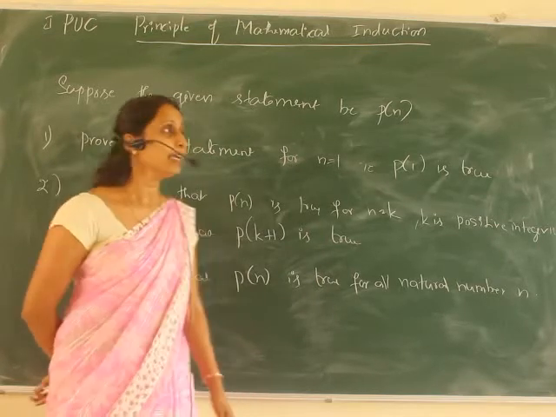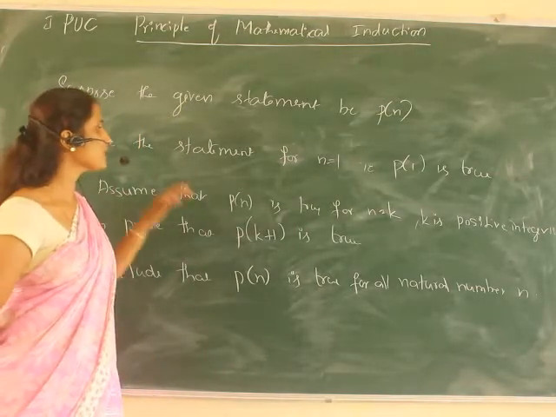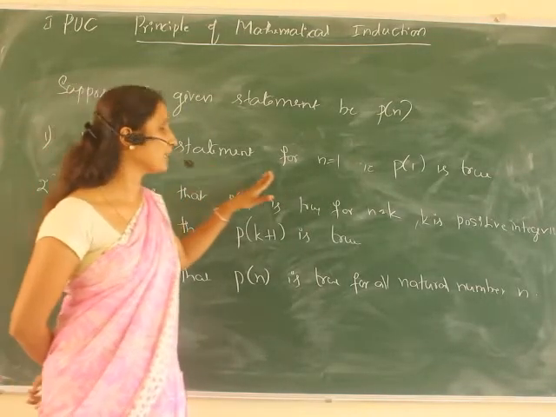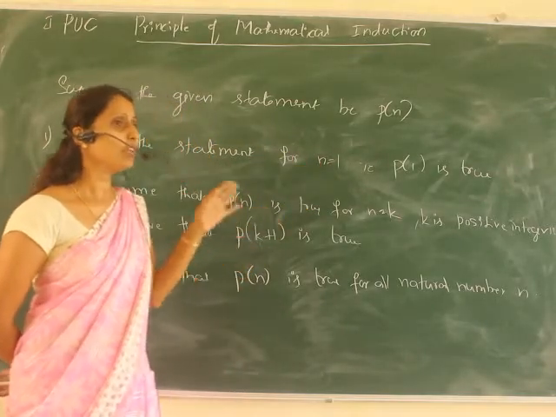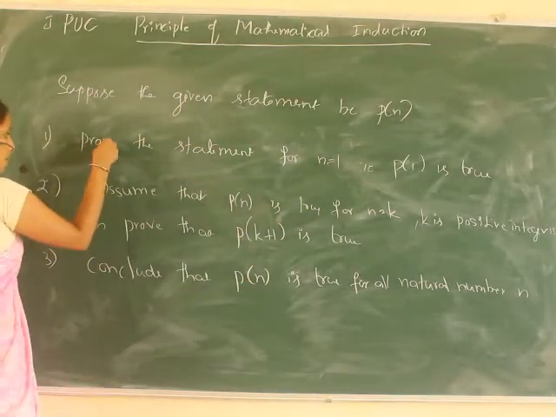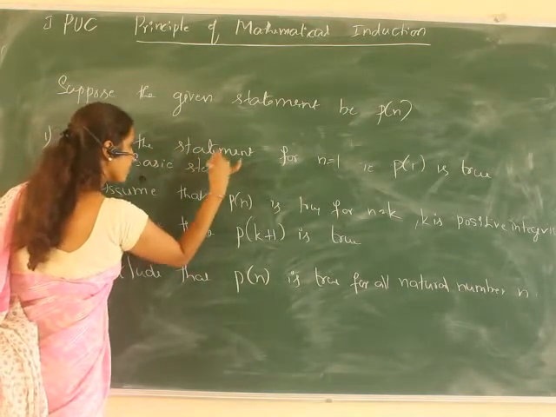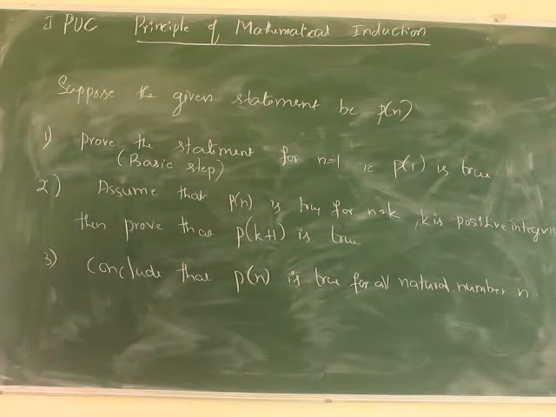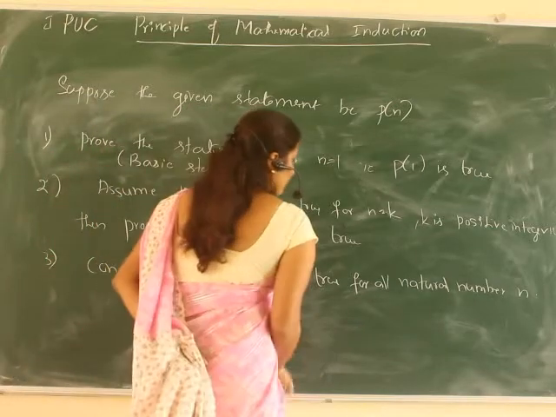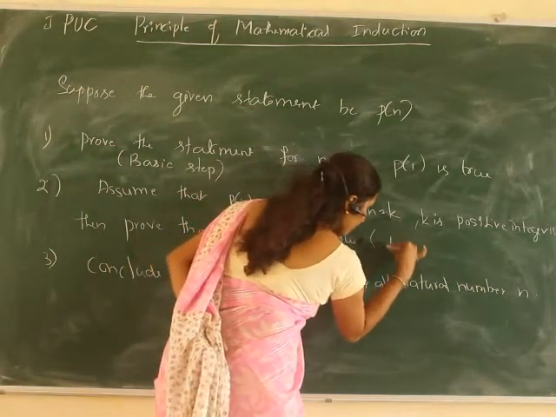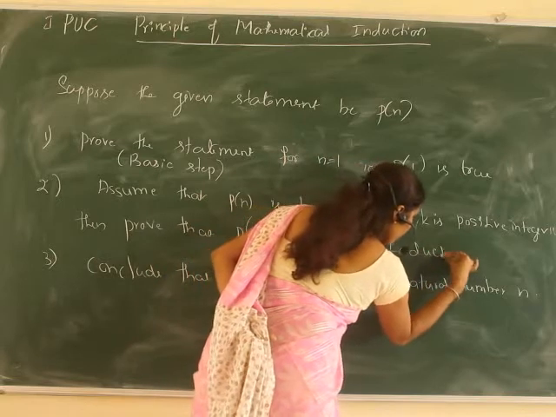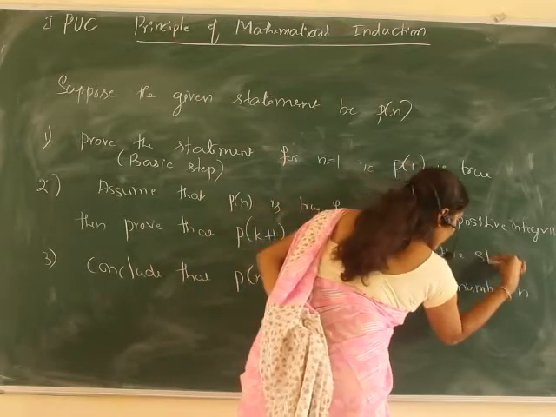Principle of mathematical induction. Here you can see the first step: prove that the statement for n equal to 1 is true. That is called the basic step. Then, assume that P(n) is true for n equal to k, where k is any positive integer. Then we have to prove that P(k+1) is true. That is called the inductive step.